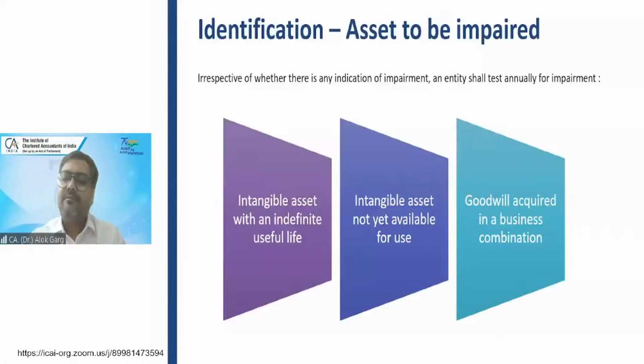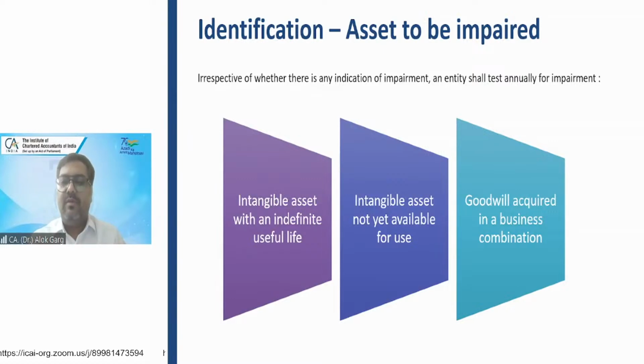And now the standard says that impairment testing is mandatory on these three assets at least once in a year. Means, sir, are we required to do the impairment testing for these three assets on 31st March every year?